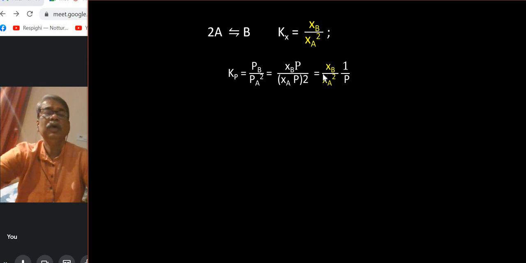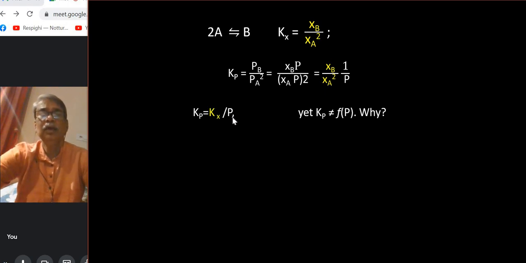But this XB by XA squared is nothing but Kx. So we get Kp equals Kx by P. So apparently it seems that Kp contains P on the right hand side, so Kp should be pressure dependent. Of course, we are considering an ideal gas system. But we know that Kp is not a function of pressure. So what is the fallacy?